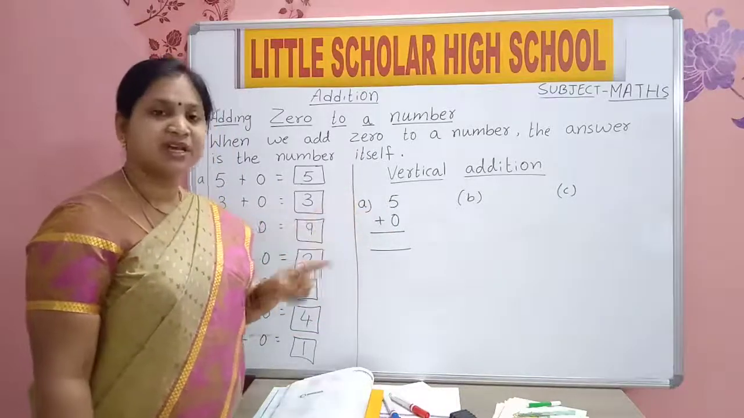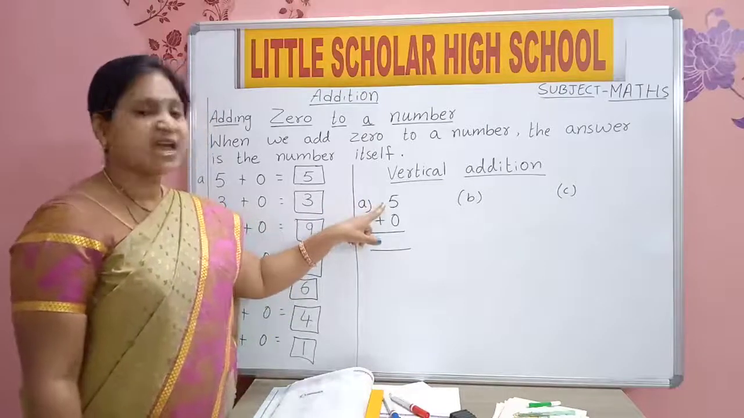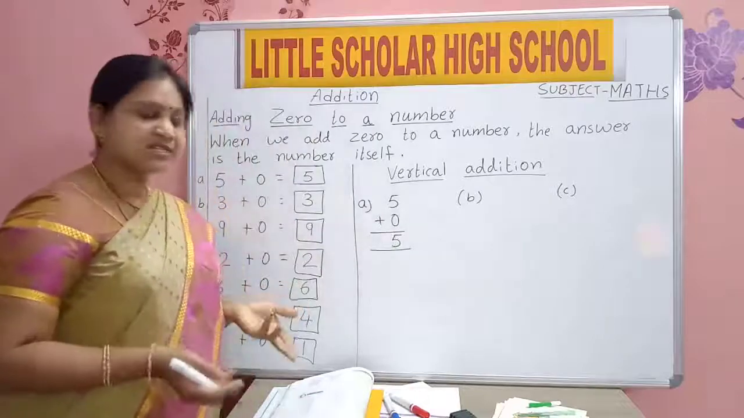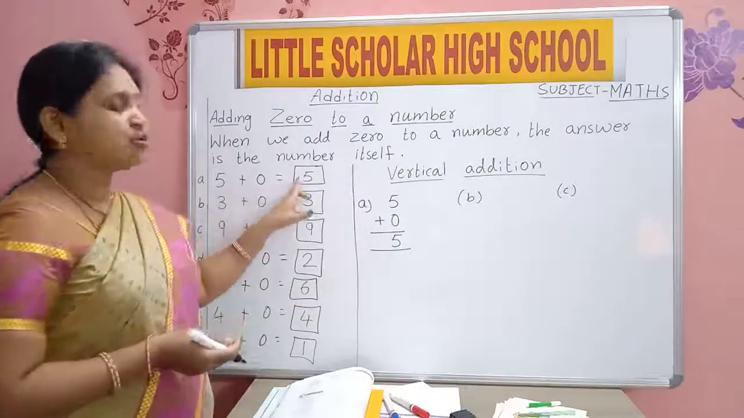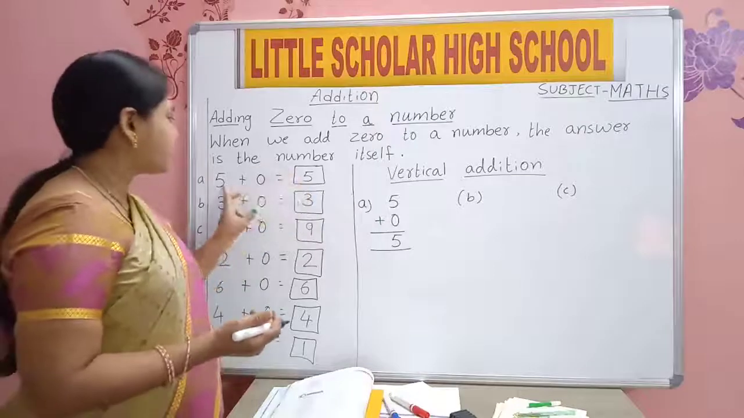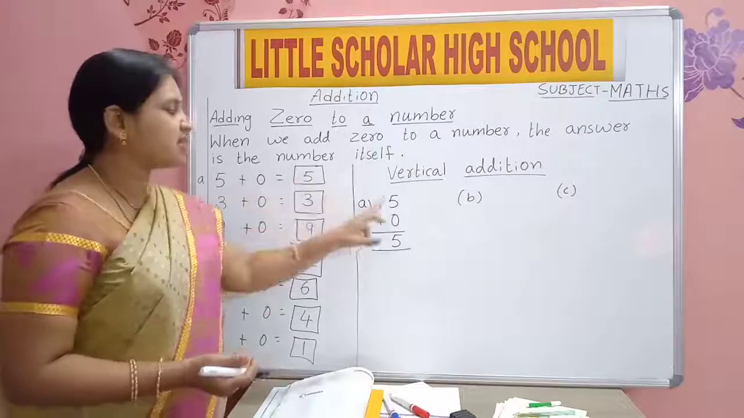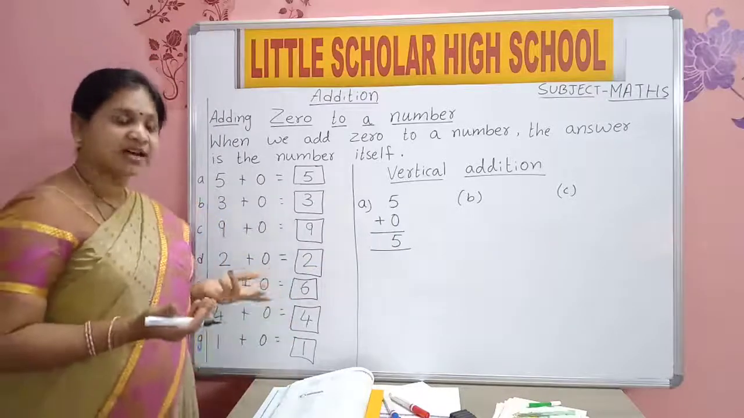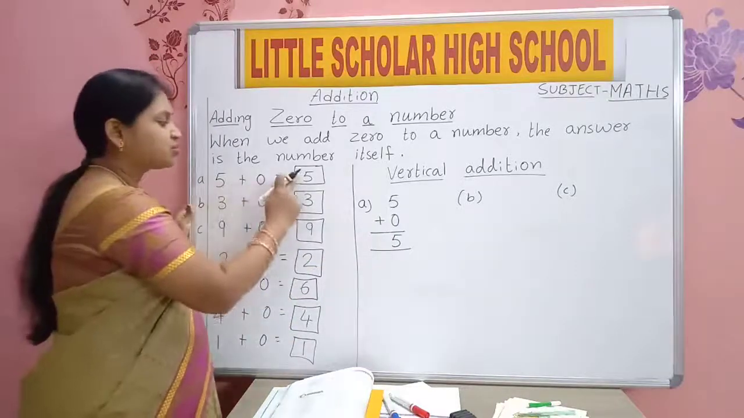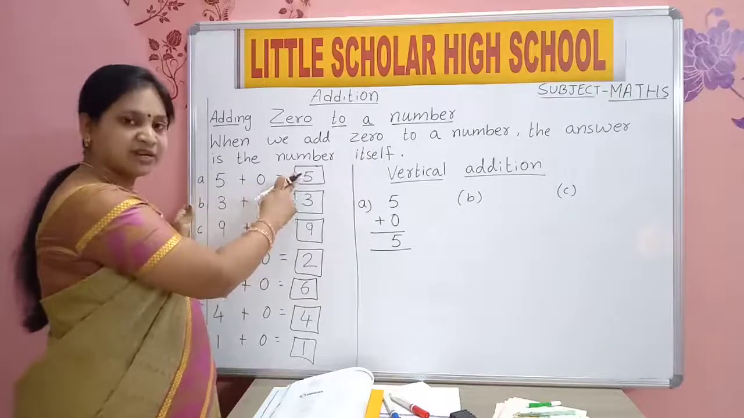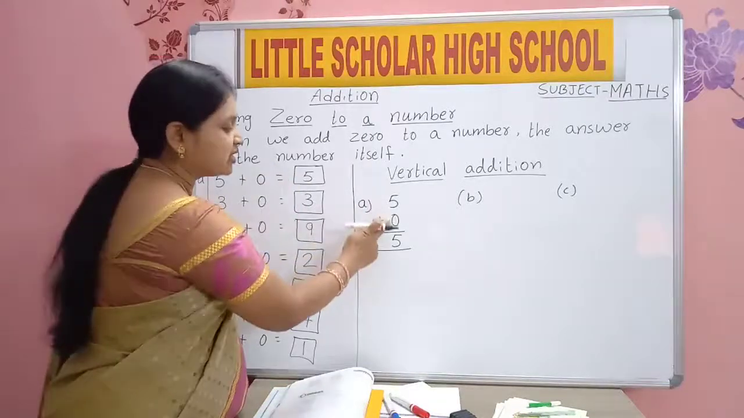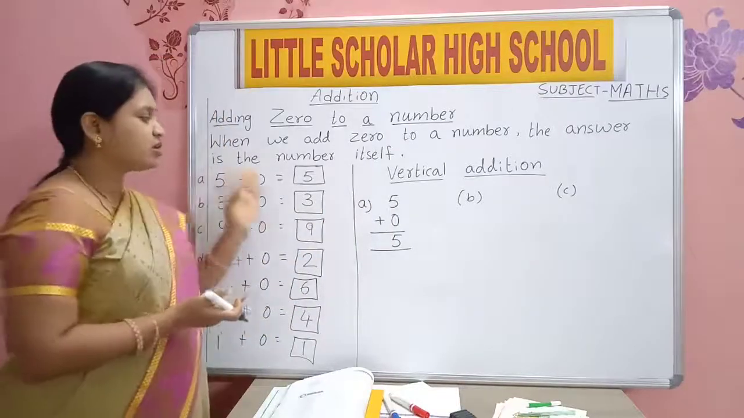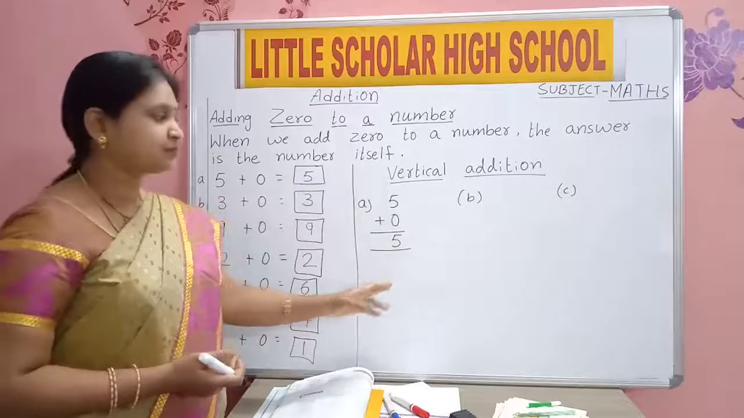So, what is the number we added to 0 here? 5 we added to 0. The same number 5 is your answer. When you do vertical addition also, you will get the same answer. Horizontal addition also you are getting the same answer. Both the ways are correct. If you do it horizontally or vertically, you will get the same answer, number 5. Understood? This is horizontal and this is vertical.